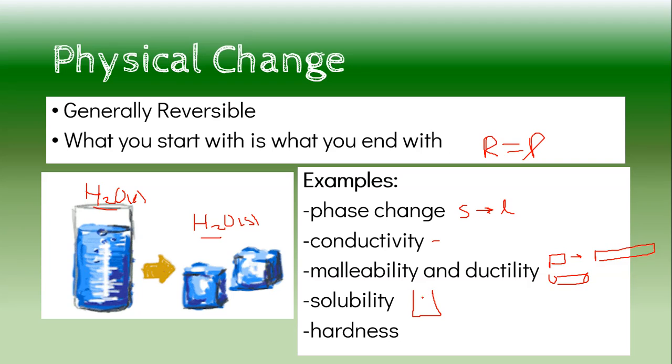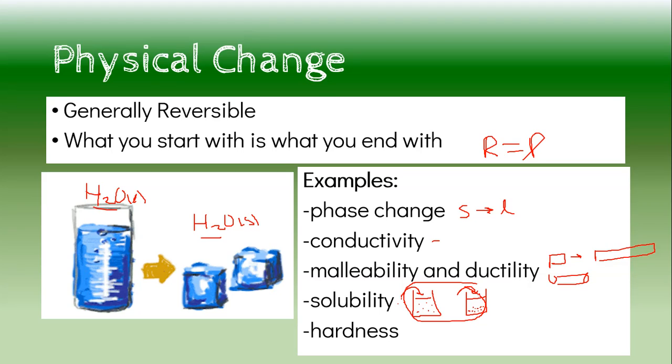Solubility means, does it dissolve? For example, when I take my glass of water and add a powder into it, if it's soluble, it nicely spreads out and looks pure because it dissolves. If it is insoluble, or doesn't dissolve, the powder would stay on the bottom. This is not a chemical change because you start with a powder and a liquid, and you still end with a powder and a liquid. If I left either of these outside, the water would evaporate off, or I could speed that up by adding heat to it. I can separate those. What is that called again? Yeah, a suspension. That's right, my friends. Or a solution if it fully dissolves.